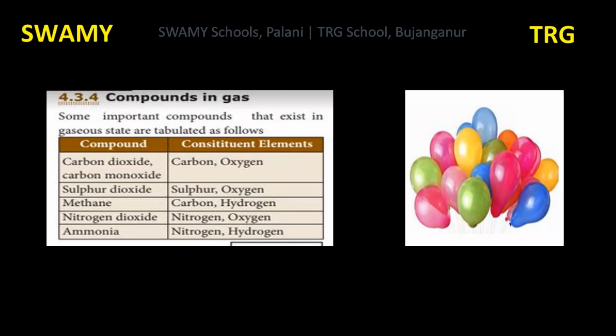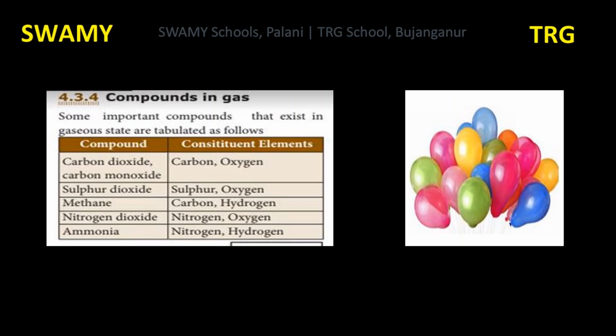Compounds in gas. Some important compounds that exist in gaseous states are tabulated here. In this tabular column, we see some more examples of compounds which are in gaseous state. First example is carbon dioxide and carbon monoxide.